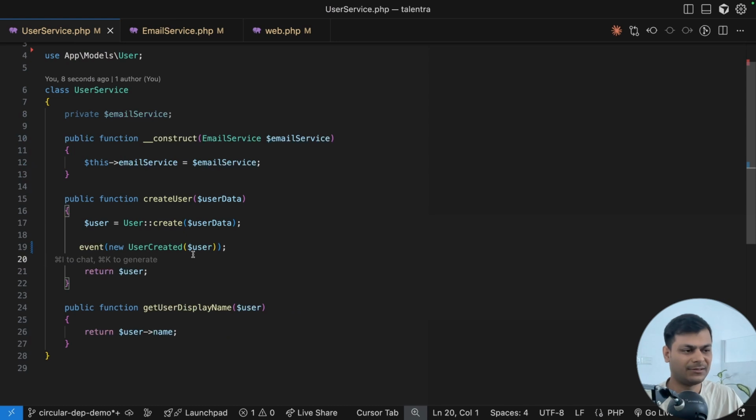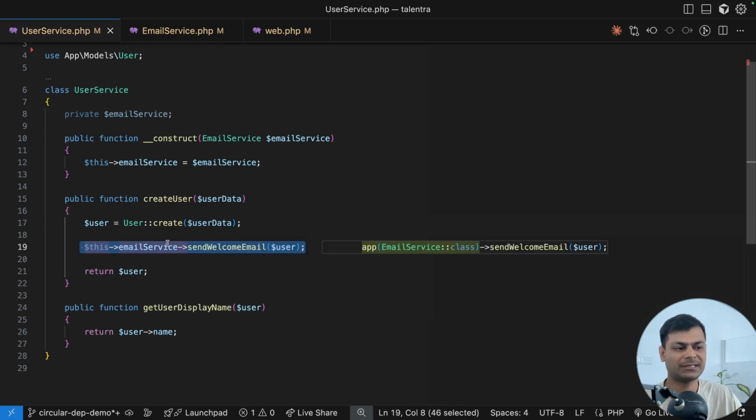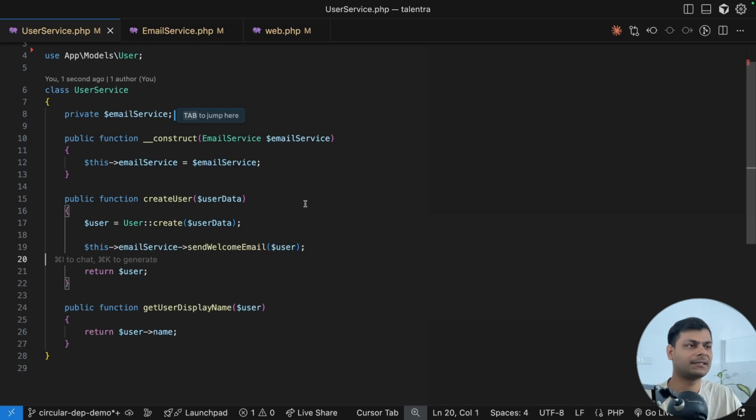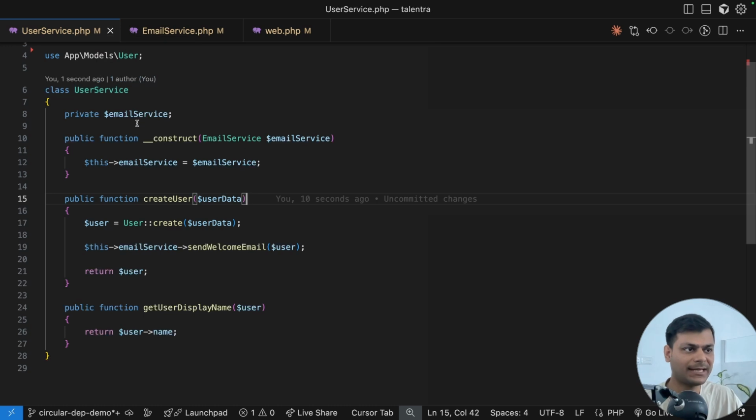This is a different solution that you might consider, but this is not just an example of email service. You might get into this kind of circular dependency issue while designing separate services. So the best way is to create classes in such a way that they are not doing too much.